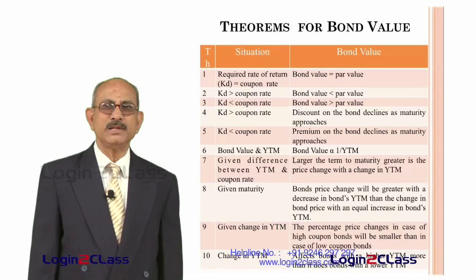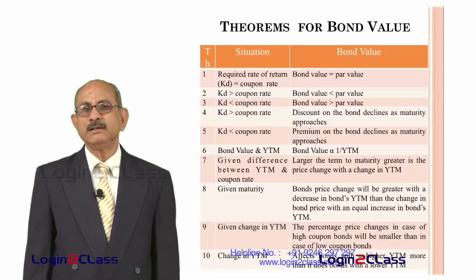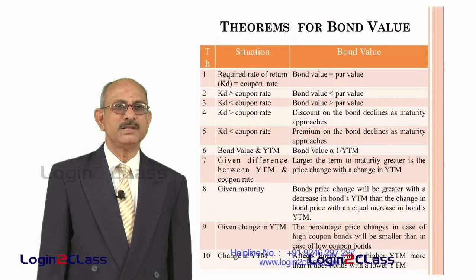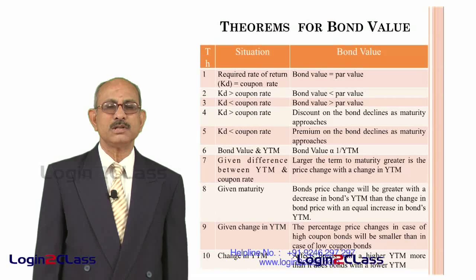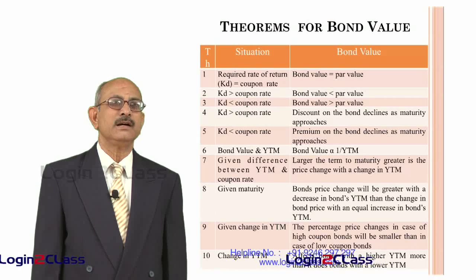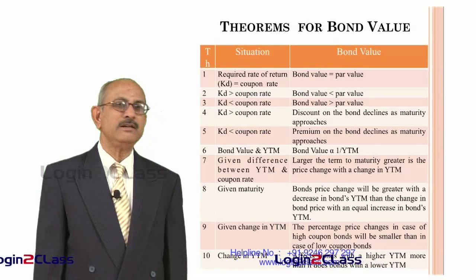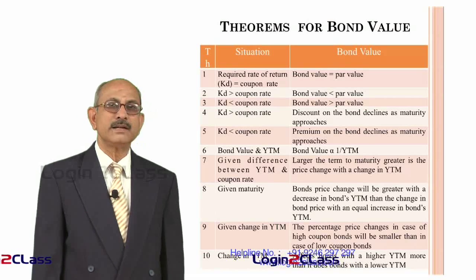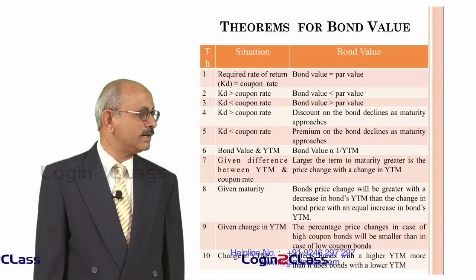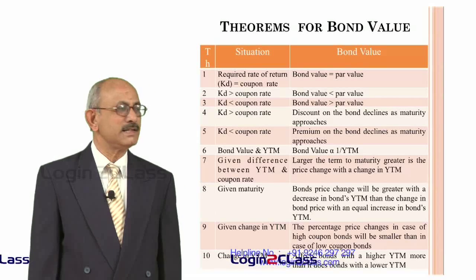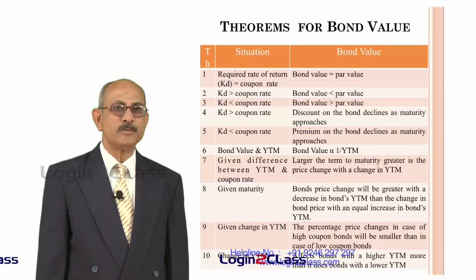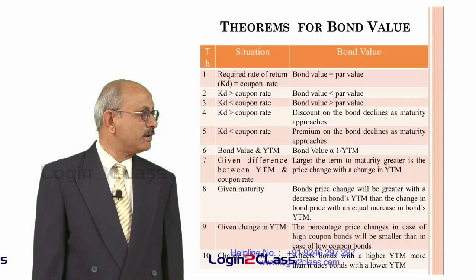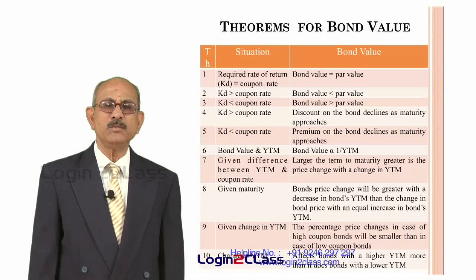On 1200 rupees, if you buy, you will still be getting 100 rupees interest on the face value of 1000. So your yield will be around 8%. So the bond value will always be greater than the par value. So when the required rate of return is less than the coupon rate, bond value is always greater than the par value.